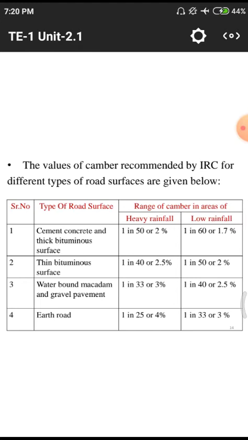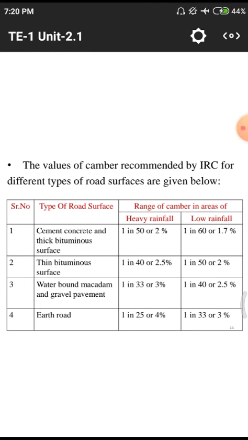For that we mainly have these 4 kinds of roads. First one is the cement concrete road and thick bituminous surface road. These are mainly used for other district roads and normal roads. Next one, thin bituminous surface, which we mainly use in national highways.